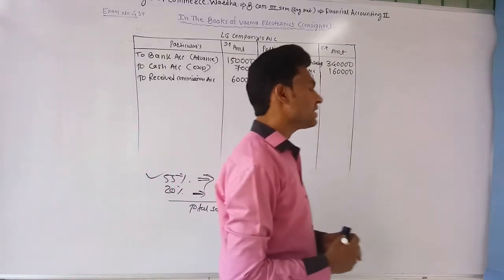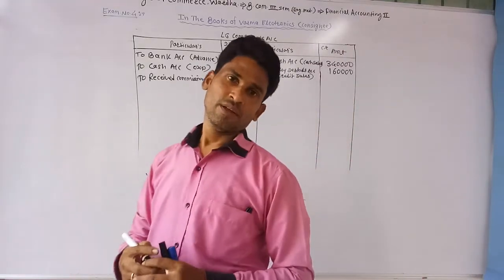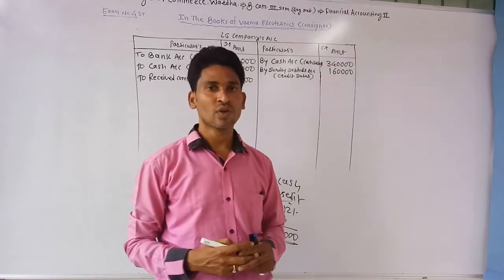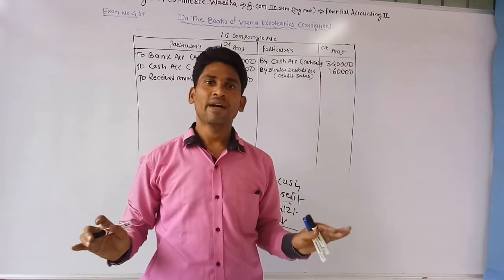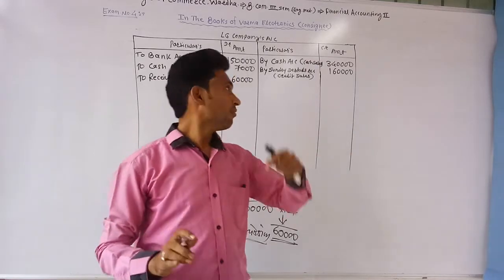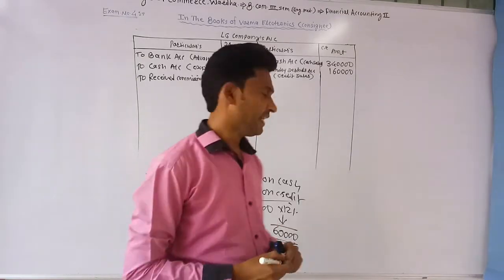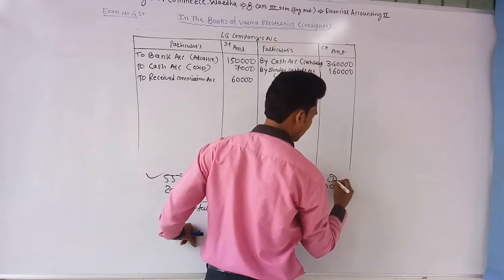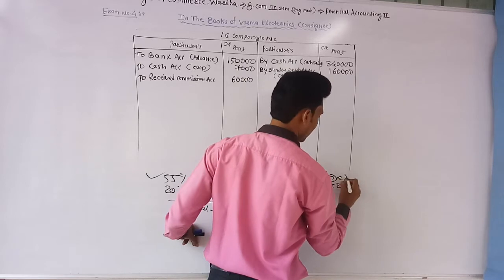At the end, it recovered the total amount from its debtors, except Ramu Kaka, to whom it had sold goods for rupees 3,000. He was dead, and Verma Electronics cannot recover any amount from Ramu Kaka. So it becomes bad debts. Rupees 3,000 as bad debts.